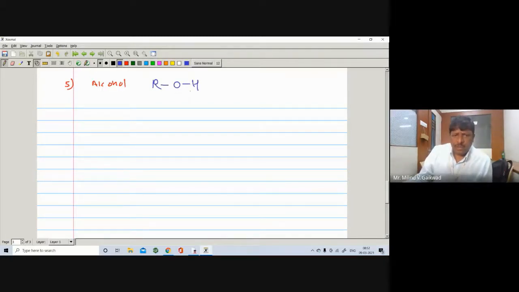So there is the presence of OH stretching and CO stretching. Can anyone tell me where the OH stretching will appear? Where the OH stretching of phenol or alcohol will appear?